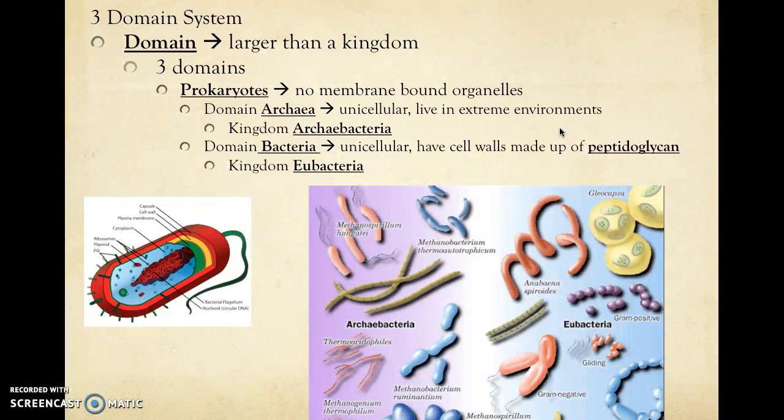When I was teaching in the early 2000s, we said that there were 5 kingdoms and we didn't have a domain. Then they went ahead and did some genetic analysis and realized that there was this one kingdom we called Kingdom Monera that actually needed to be separated out. So we went ahead and created another category on top called the domain. So this is the biggest category that we have. And there are 3 domains.